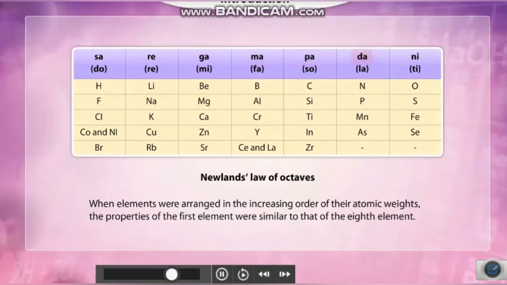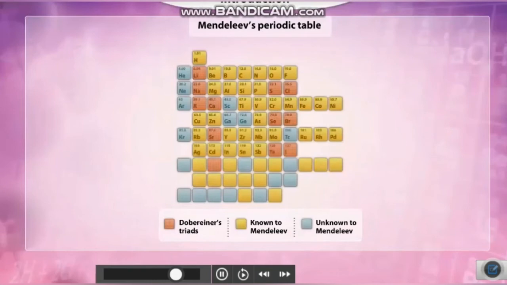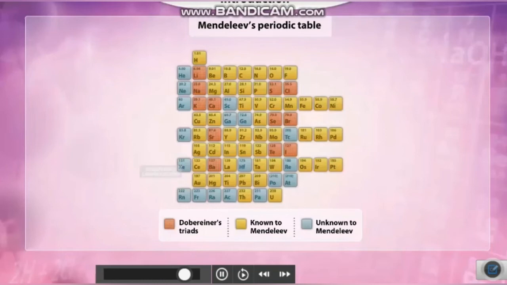After all these scientists had been studying the elements and their properties, it was Mendeleev who designed a temporary periodic table, assigning the elements a position with respect to their properties. These can be physical properties like melting point and boiling point, and also some of the chemical properties, the reactions that it underwent.